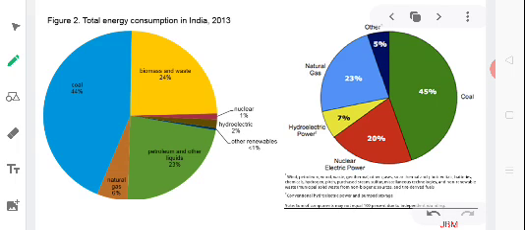With every year passing, very little change has been observed in the dependence on different energy sources. We are still dependent on coal for a major portion of the energy utilized.